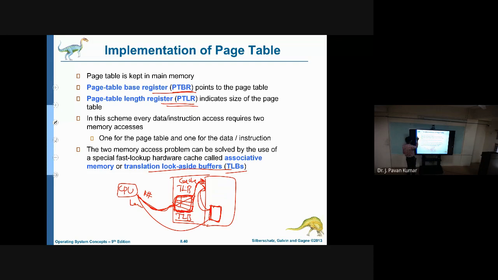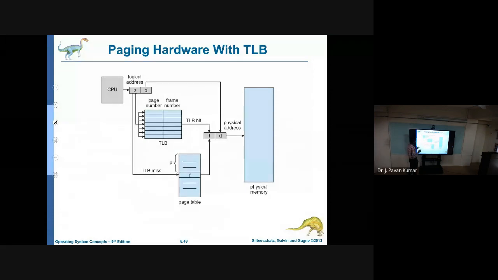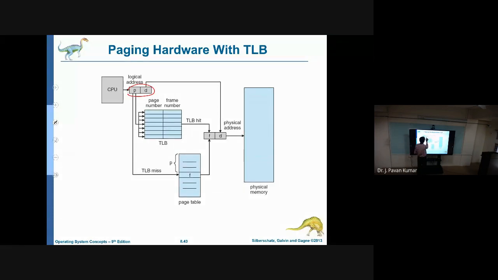Let us see the diagram, then you can understand more clearly. Here you see the CPU is producing a logical address. What is the main motive of the CPU generating this logical address? It cannot access physical memory by using the logical address directly, so it has to translate. How does it translate? By making use of the TLB, that is, the translation look aside buffer.